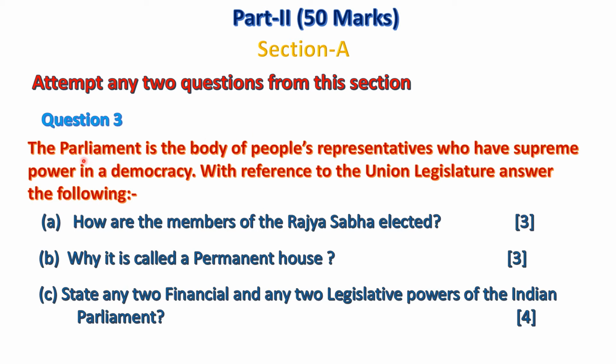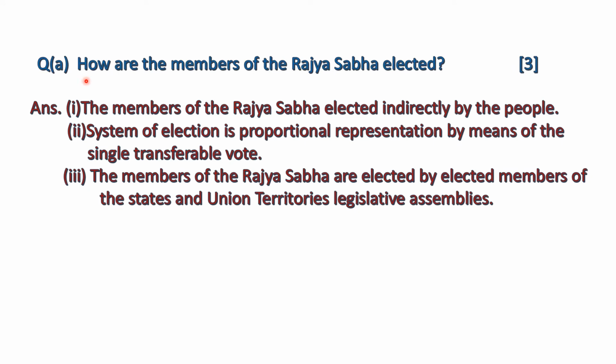Here the question is: the Parliament is the body of people's representatives who have supreme power in a democracy. With reference to the Union Legislature, answer the following. All these questions are related to the Indian Parliament. The first question is, how are the members of the Rajya Sabha elected?